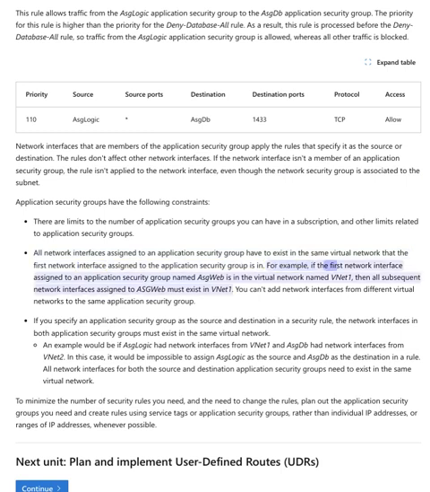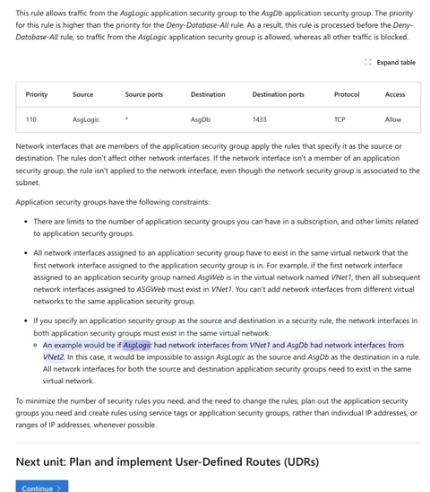For example, if the first network interface assigned to an application security group named AskWeb is in the virtual network named VNet1, then all subsequent network interfaces assigned to AskWeb must exist in VNet1. You can't add network interfaces from different virtual networks to the same application security group. If you specify an application security group as the source and destination in a security rule, the network interfaces in both application security groups must exist in the same virtual network.